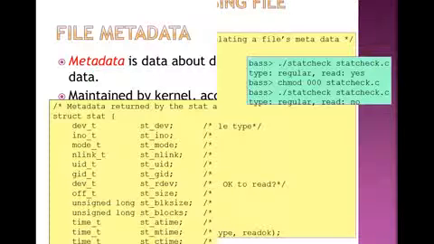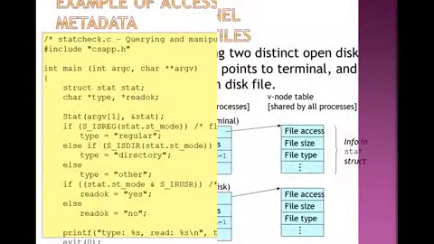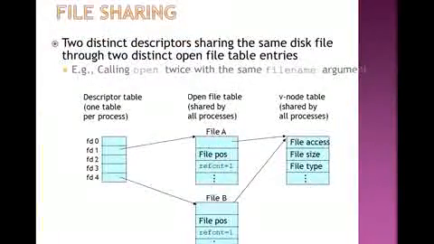File metadata is maintained by the kernel and accessed by the user by using two functions: one is the stat function, the other is the fstat function. So two functions are used for accessing the metadata. Then this is the example of how to access the file metadata. Then we discussed how the Unix kernel represents open files, the scenario and the outcome. This is the next topic that we discussed.